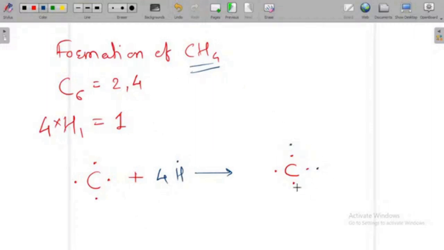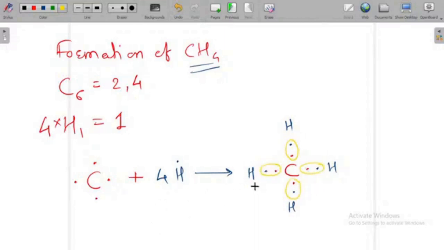So this is 1, 2, 3 and 4 hydrogen atoms: H, H, H and here H. Now if you see, these are the 2 electrons, 2 electrons.